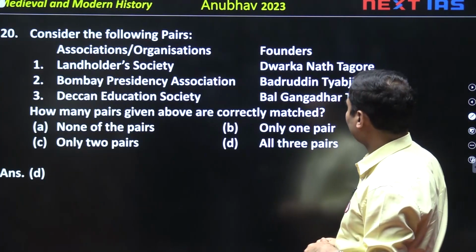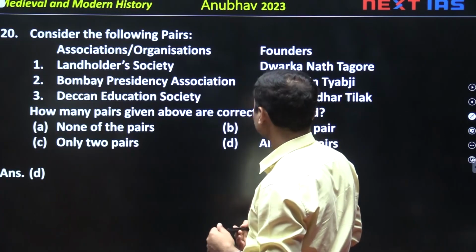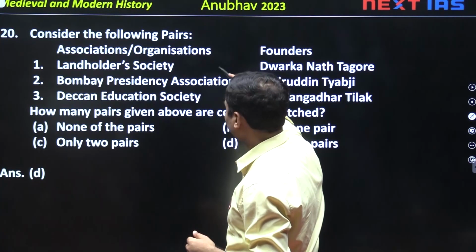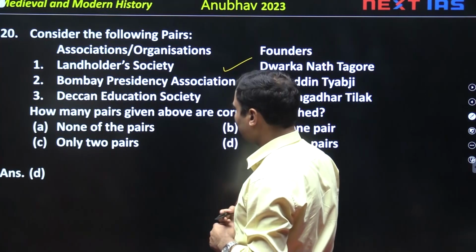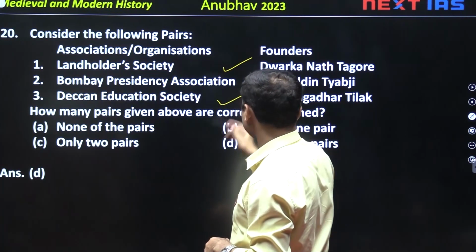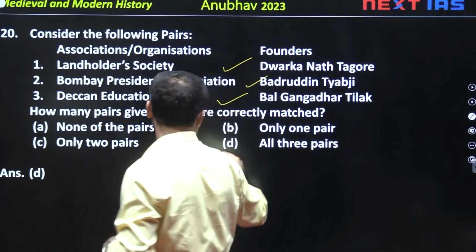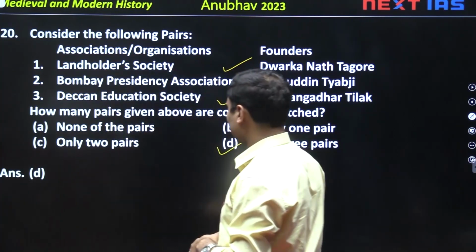Next, landholder society, correctly matched, yes, true. Bombay Presidency Association, Badruddin Tayyab, true. Deccan Educational Society, Bal Gangadhar Tilak. So D, all three are correct. All this.